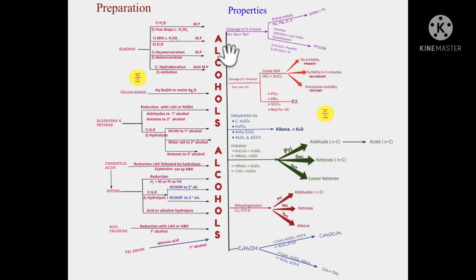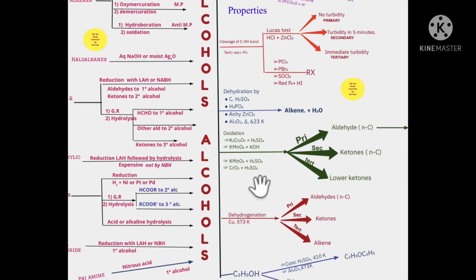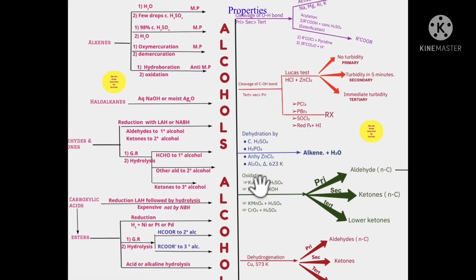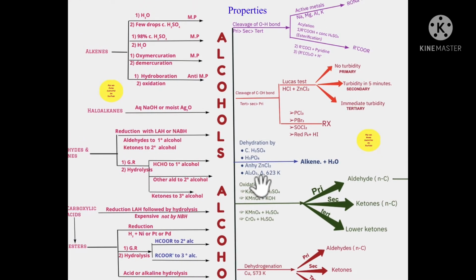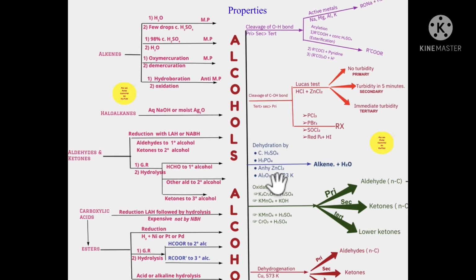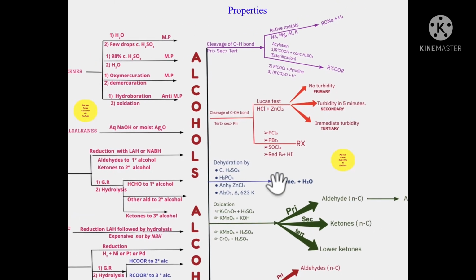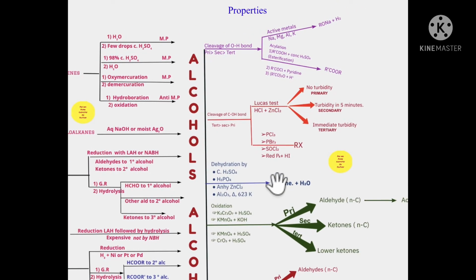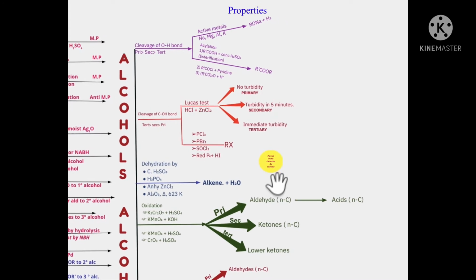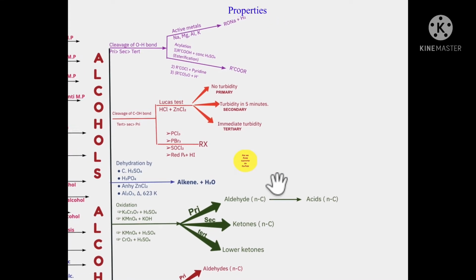We are continuing with our topic of alcohols today. In my last video, I had introduced to you the flowchart method of remembering the properties and preparation of organic compounds. We'll continue from there. In this video, we're going to talk about the properties of alcohols.